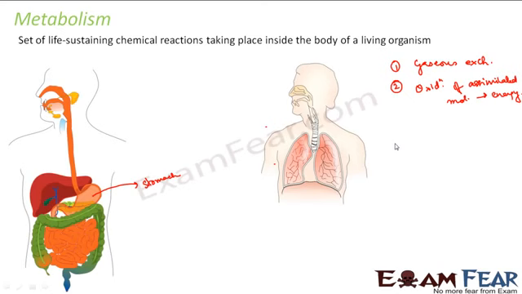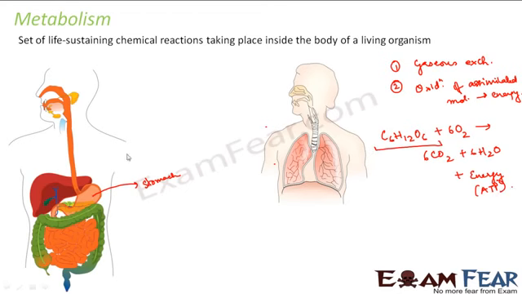So if you look at the overall equation for respiration, it is something like this. Glucose is oxidized to give carbon dioxide, water and energy in the form of ATP molecules. So what is this glucose? This glucose is nothing but the food material, which during the process of digestion gets broken down into the simplest form, and that simplest form is glucose. Then this glucose is oxidized to produce energy in the form of ATP molecules, and this is the energy which we actually utilize in doing various activities, right?